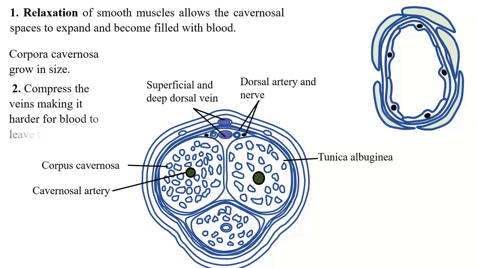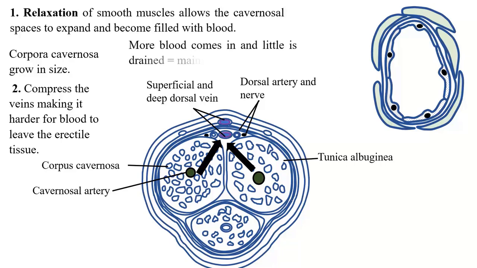Also, the corpora cavernosa grows in size. I told you that it compresses the veins, making it harder for blood to leave the erectile tissue. When the corpora cavernosa enlarges, it compresses those veins. Therefore, blood drainage is prevented. This maintains an erection. More blood comes in and little is drained.